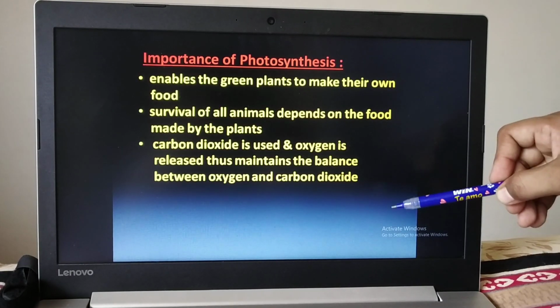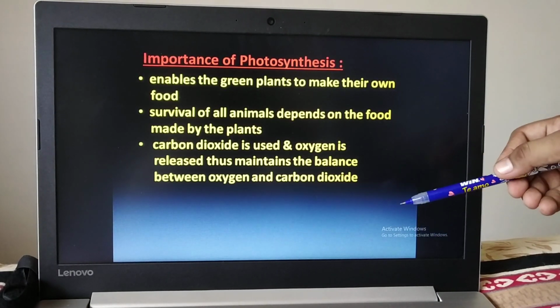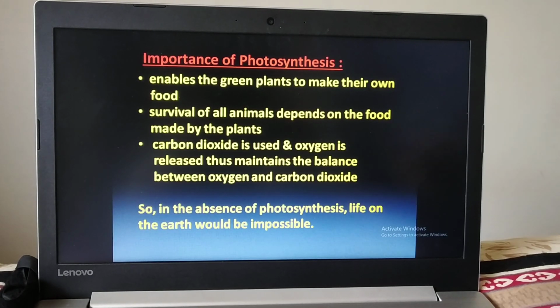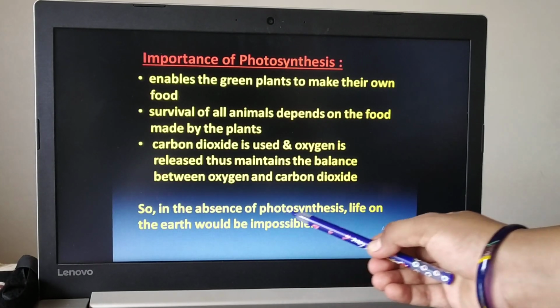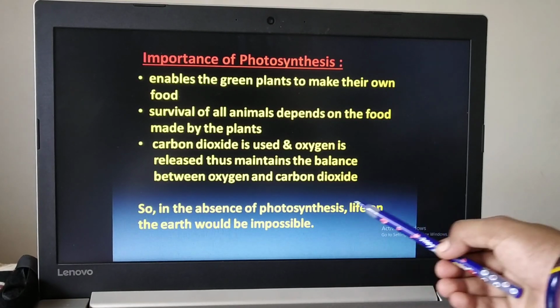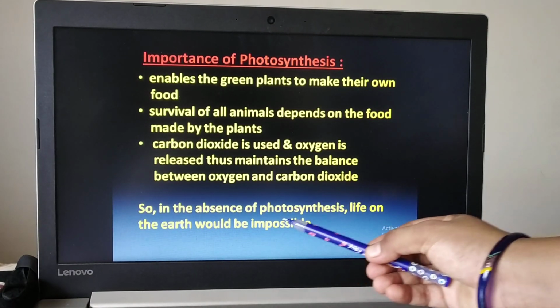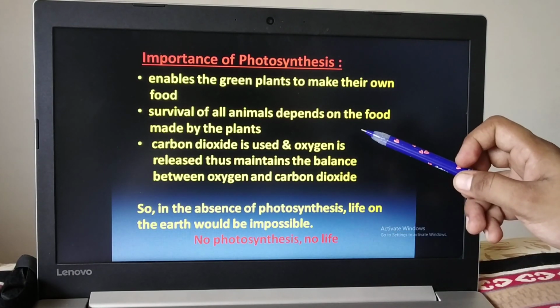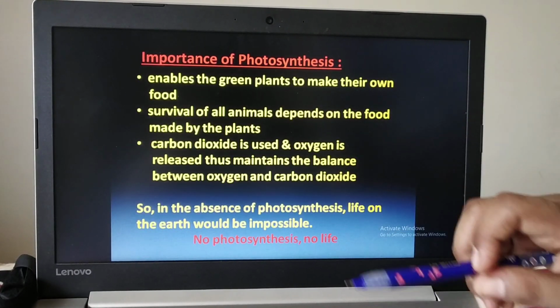So due to this reason, the photosynthesis process is very important. In short, we can say that in the absence of photosynthesis, life on the earth would be impossible. It means no photosynthesis process, that means no life.